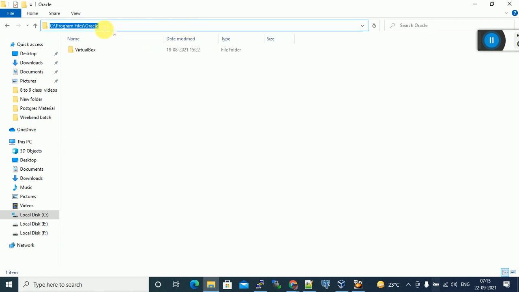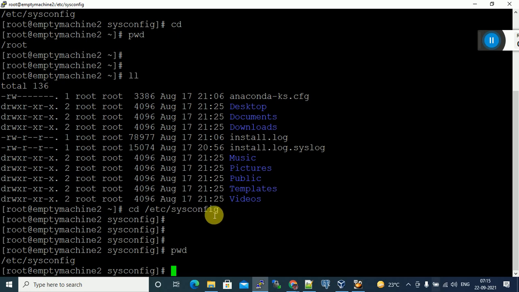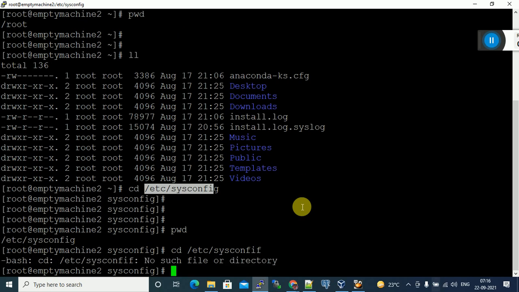In case of Linux, we have to give a command to which directory we want to change. I want to change to this directory using the command cd space /etc/sysconfig. If you don't give the correct name, it throws the error, no such file or directory.